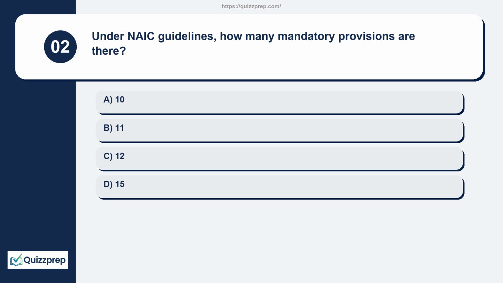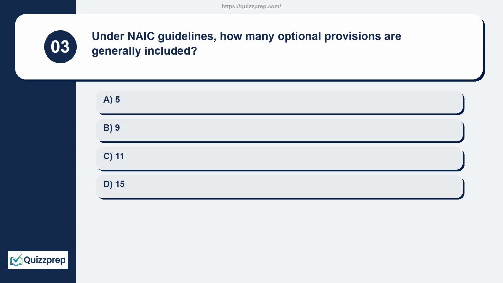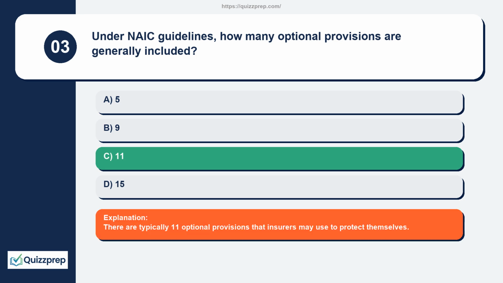Question 2. Under NAIC guidelines, how many mandatory provisions are there? 10, 11, 12, 15. There are 12 mandatory standard provisions in the NAIC model. Question 3. Under NAIC guidelines, how many optional provisions are generally included? 5, 9, 11, 15. There are typically 11 optional provisions that insurers may use to protect themselves.